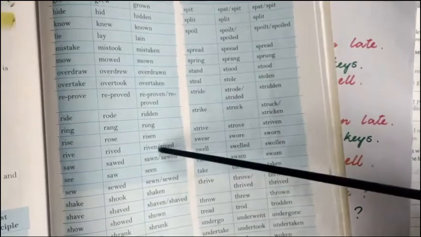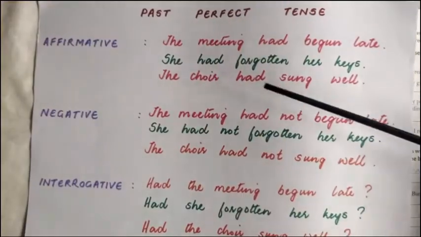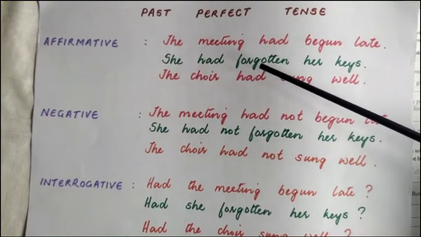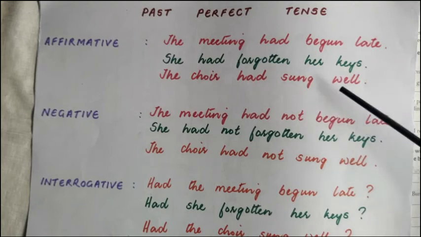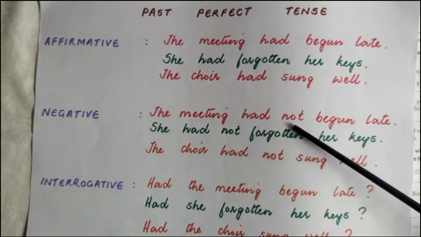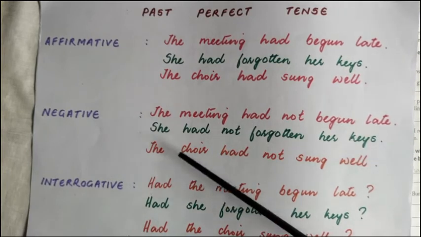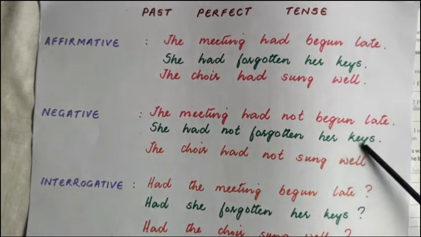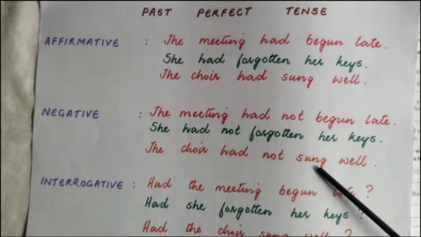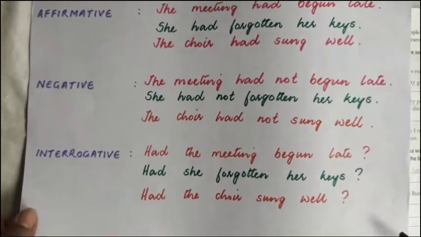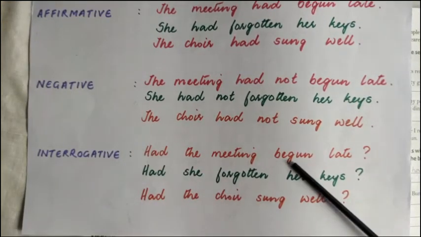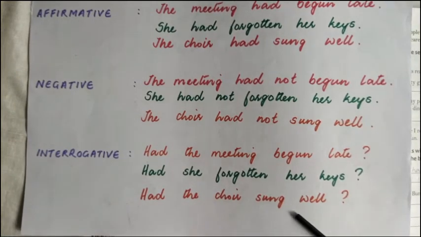Remember I told you third form, this third form, okay? This third form only. So, next, she had forgotten her keys. The choir had sung well. The meeting had not begun late. She had not forgotten her keys. The choir had not sung well. These are the negative. And now for the interrogative. Had the meeting begun late? Had she forgotten her keys? Had the choir sung well?